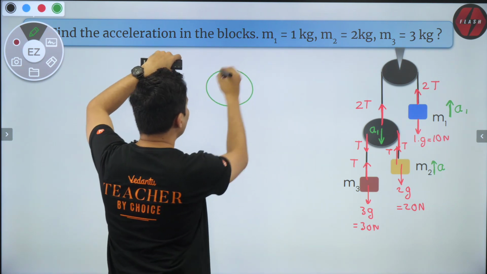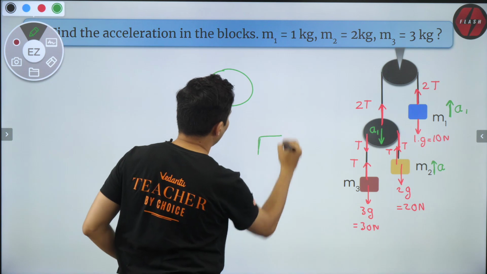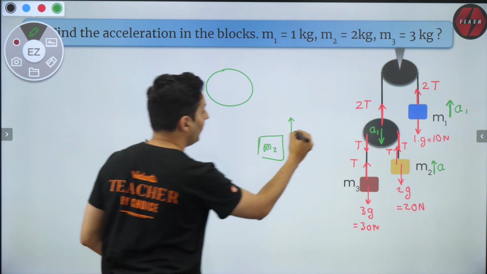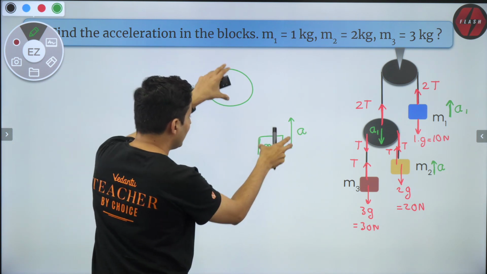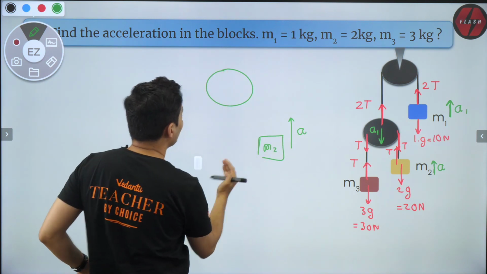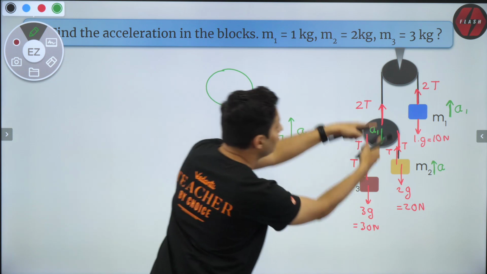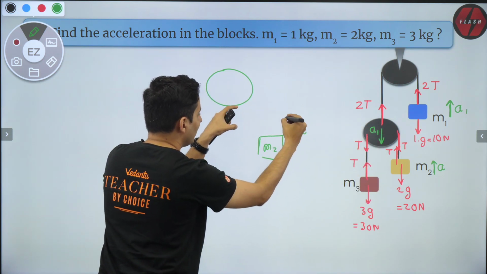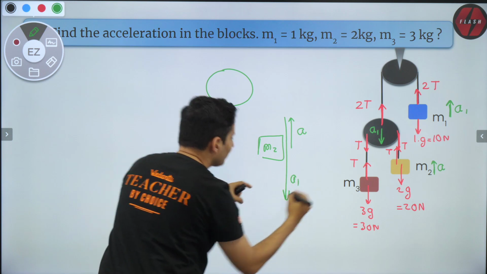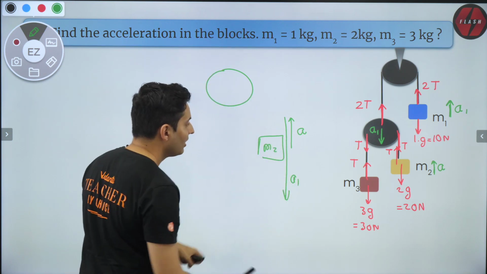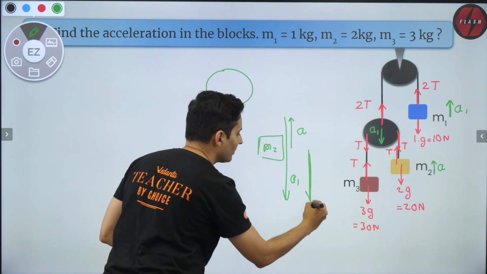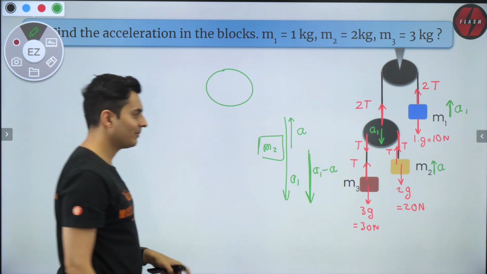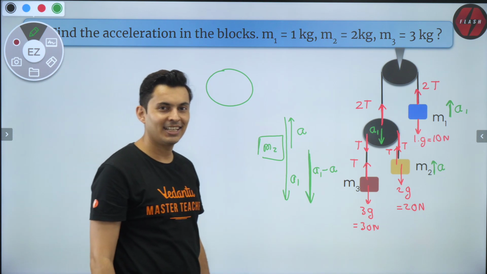From the pulley frame, this block M2 went up by A. But this entire thing also came down, because this pulley came down with A1. So it went up by A, but it also came down by A1. So how much did it effectively move? A1 minus A. This is something you should understand.